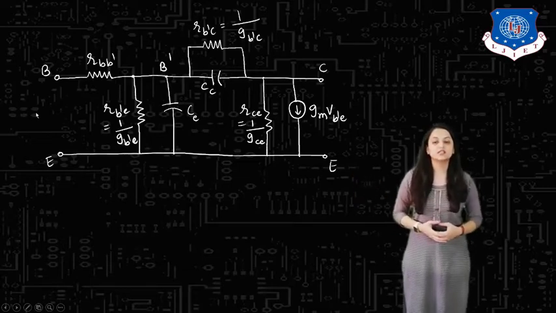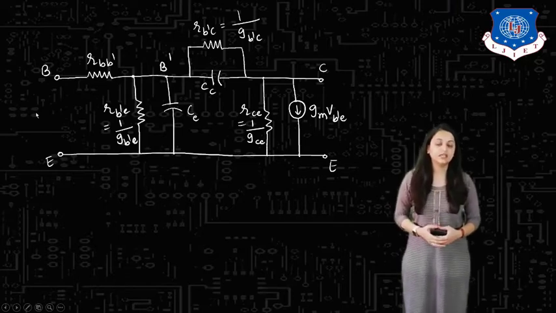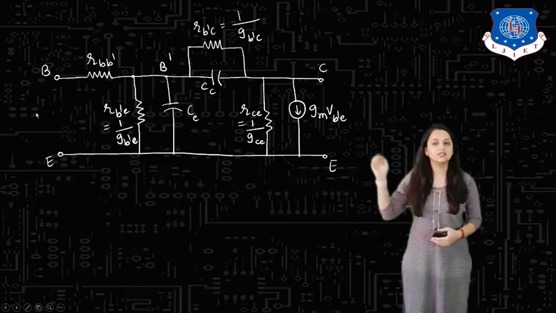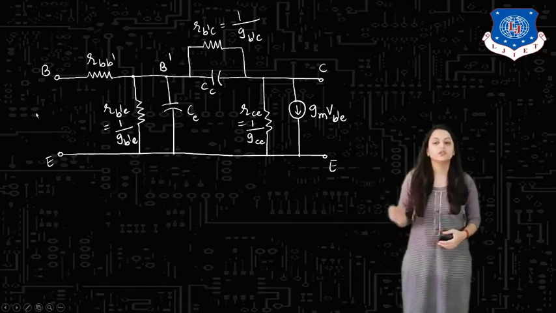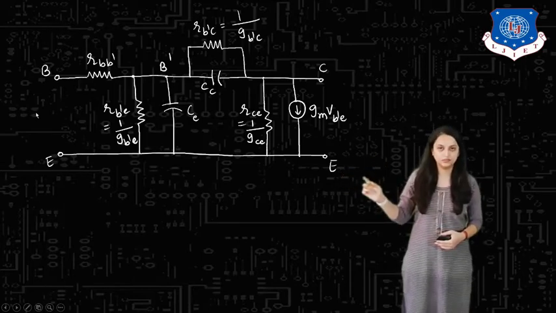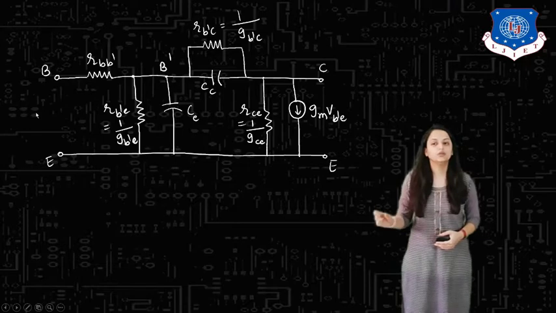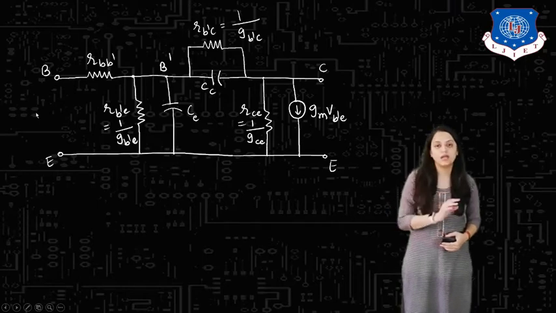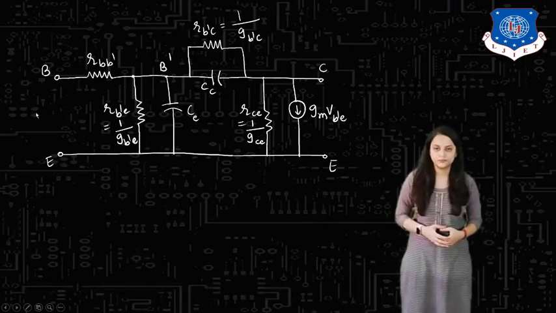First we have the resistance RBB dash. Here you can see B dash is indicated. RBB dash is a resistance connected between the base terminal B and B dash terminal. This is the first resistance.